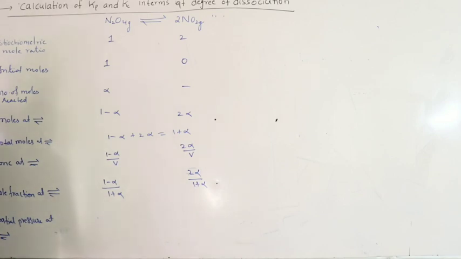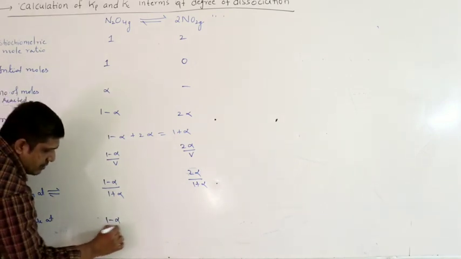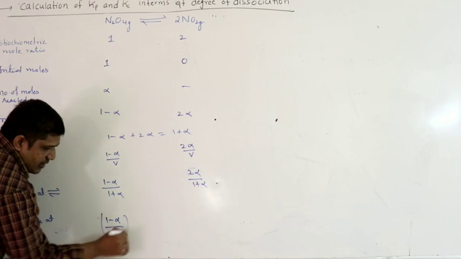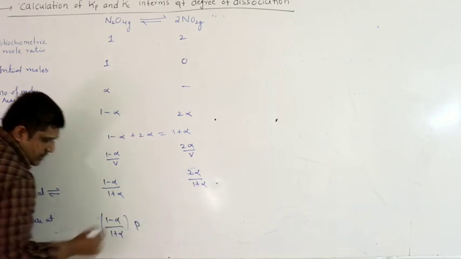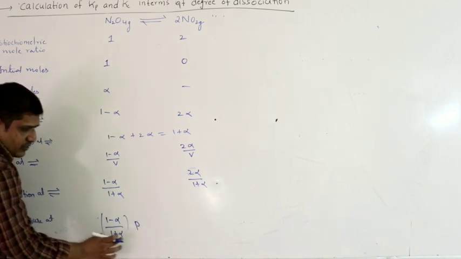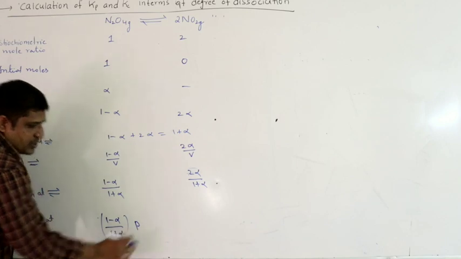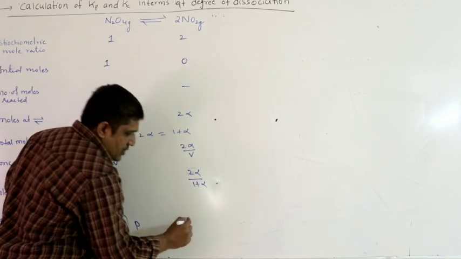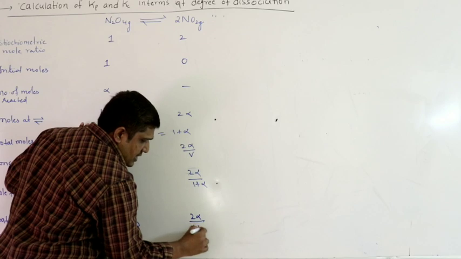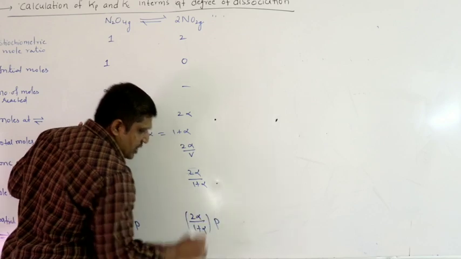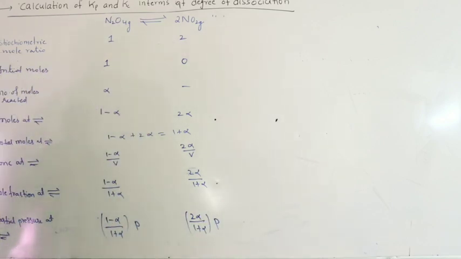Partial pressures, let us assume the total pressure at equilibrium as P. Partial pressure of a gas is equal to mole fraction of the gas into total pressure of the system at equilibrium.